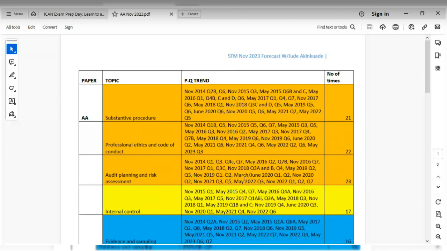So this is what happens when you solve a minimum of 40 to 50%. You are very comfortable with audit planning and risk assessment. So you can just stagger it. You can take the first 3, the middle 3, the last 3. Okay, so that way you can't be caught unawares. You already know the various ways in which ICAN can set their questions around audit planning and risk assessment.